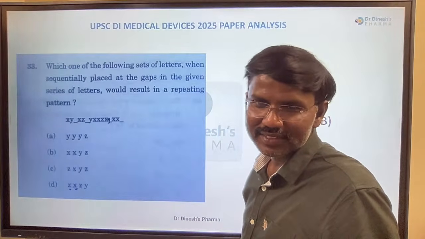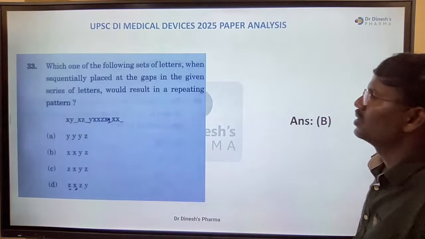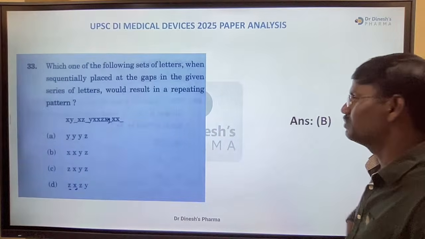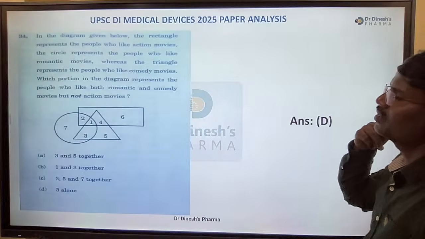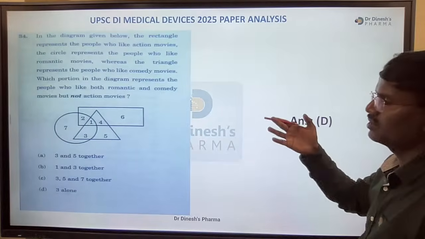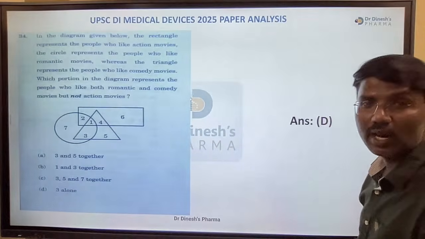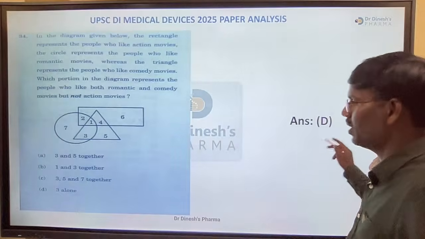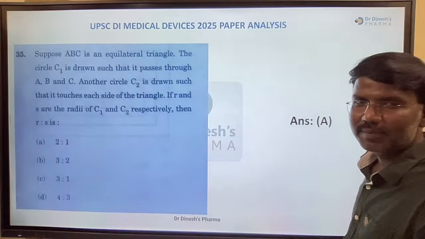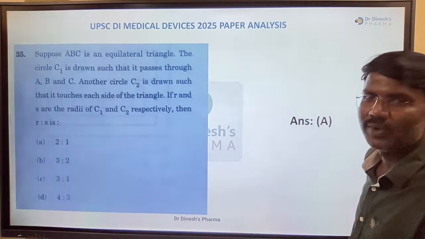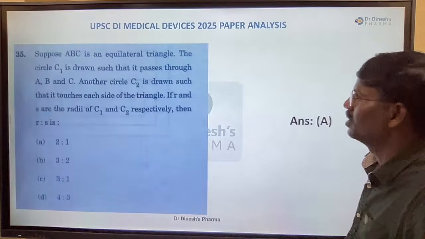199 I'm scoring. Okay, Anju. Okay, let us discuss. Yeah, another question related to x, y, z. The answer is B. Next, the diagram. Okay, it's a lengthy question, so you can go through the question. The answer for this question is D. Okay, 3 alone, right? For the next UPSC drug inspector exam, we will go into extensive logical reasoning. So many questions he gave, right? So we will see how we can plan.